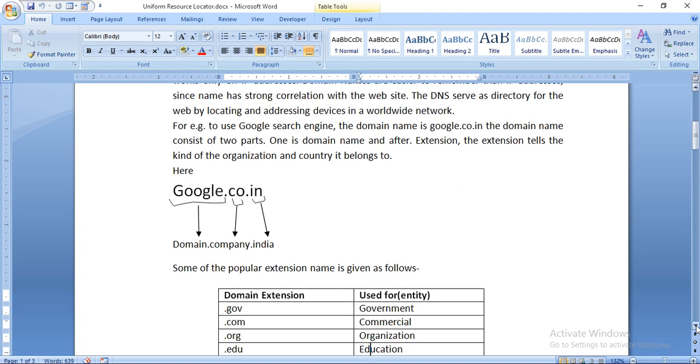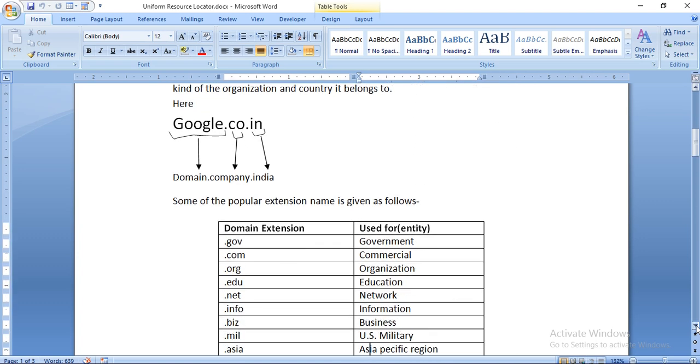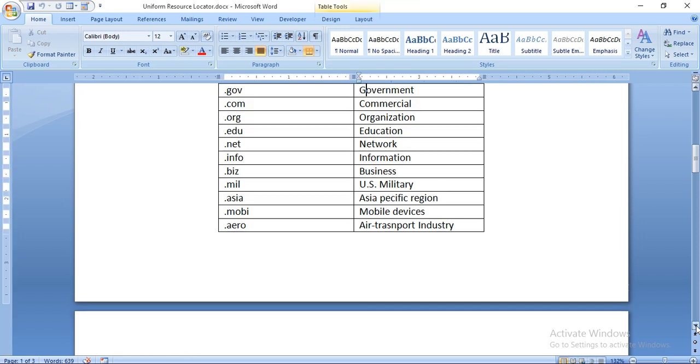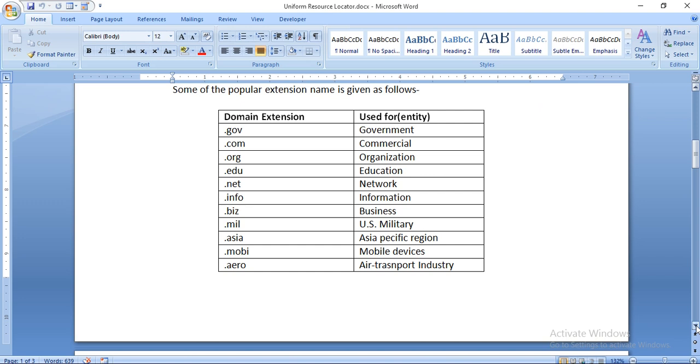Then some of the popular extension names are given as follows.